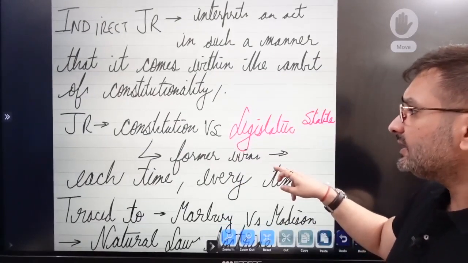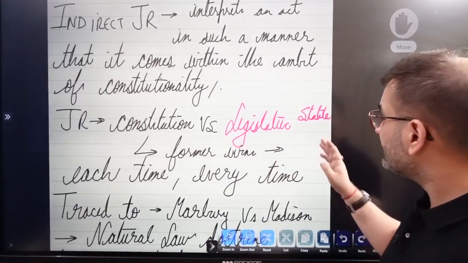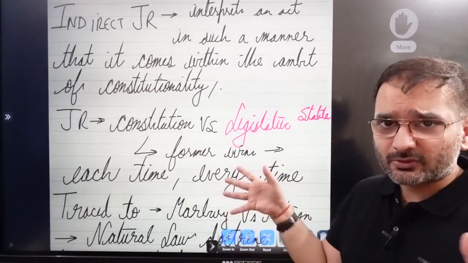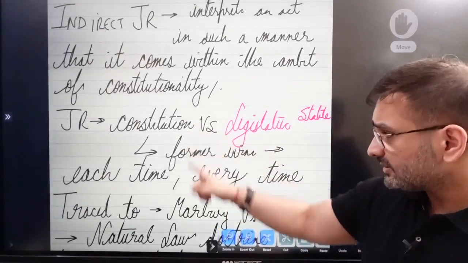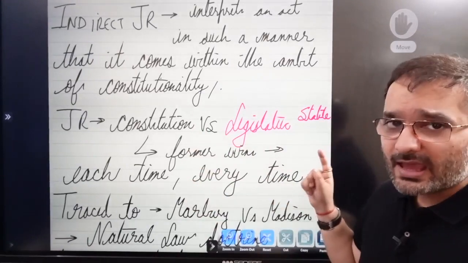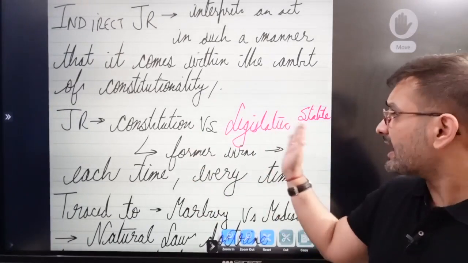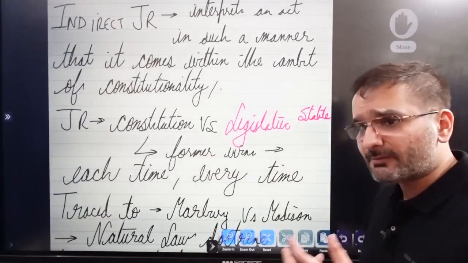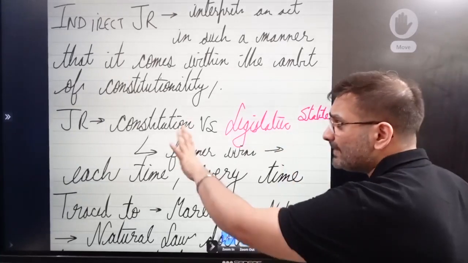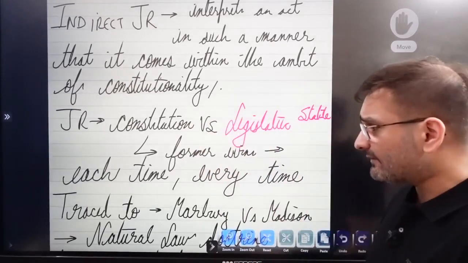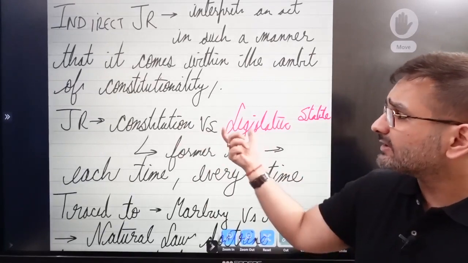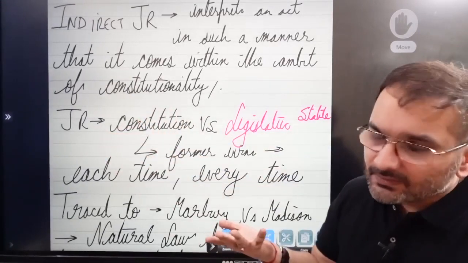Now, in judicial review, let us say there is a fight between the constitution and a legislative statute, and both are at odds with each other. The constitution wins each time, every time, because the legislative statute, being created by a process of parliament, has to comply with this constitution. It can never ever override it, and to see over this fight is what we call judicial review.